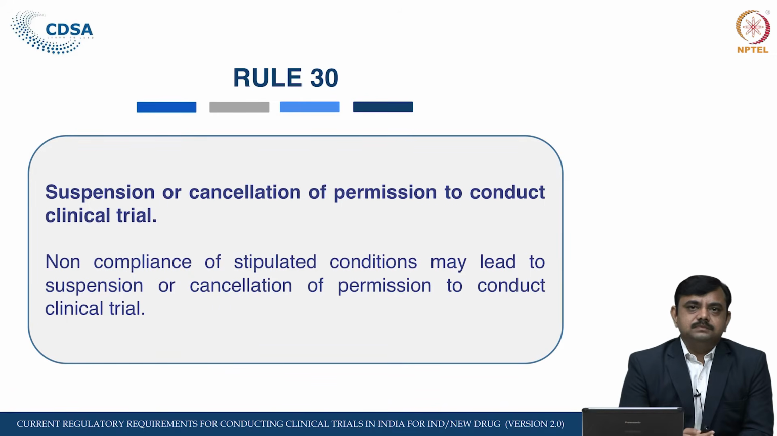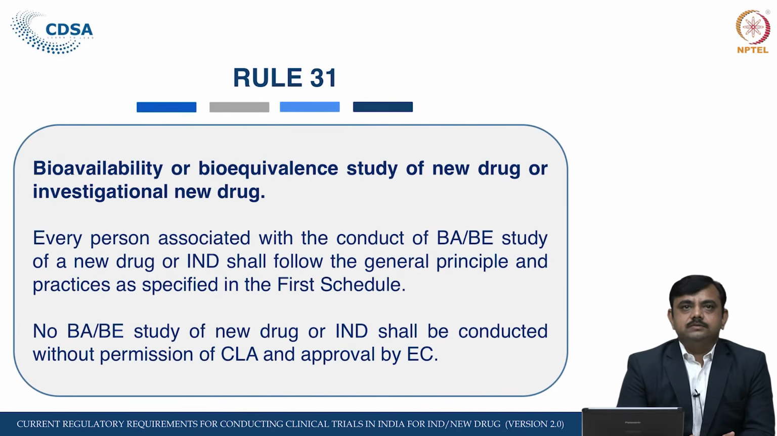So, once the regulator or the licensing authority observes the non-compliances, they issue a show cause notice to the clinical trial site, principal investigator or the sponsor, and after getting the reply to that show cause notice, if it is not satisfactory, then under Rule 30, the licensing authority can suspend or cancel the permission for conduct of the clinical trial. Rule 31 concerns the bioavailability or bioequivalence study of a new drug or investigational new drug.